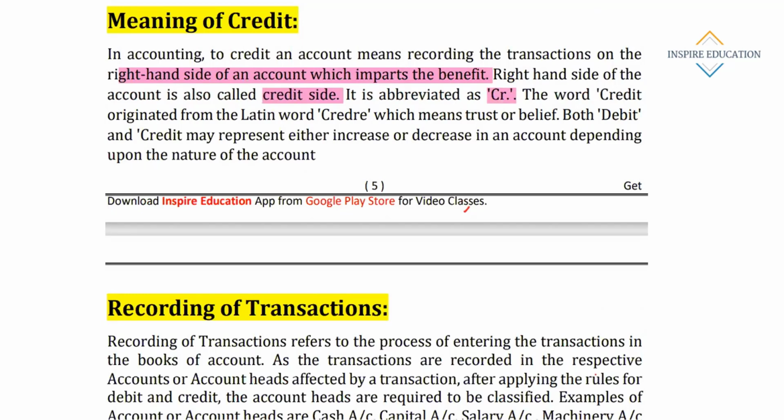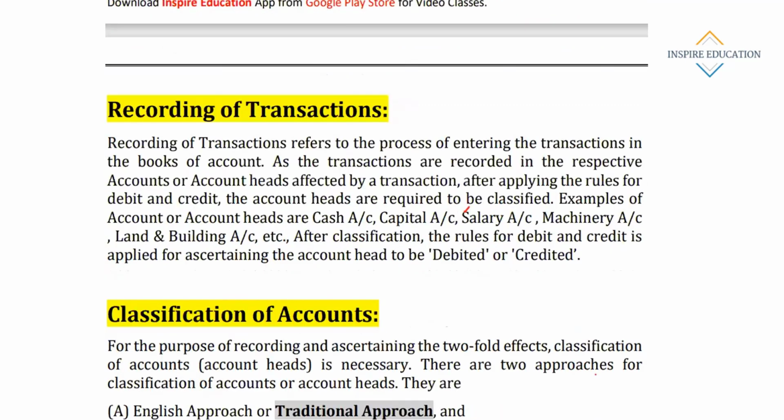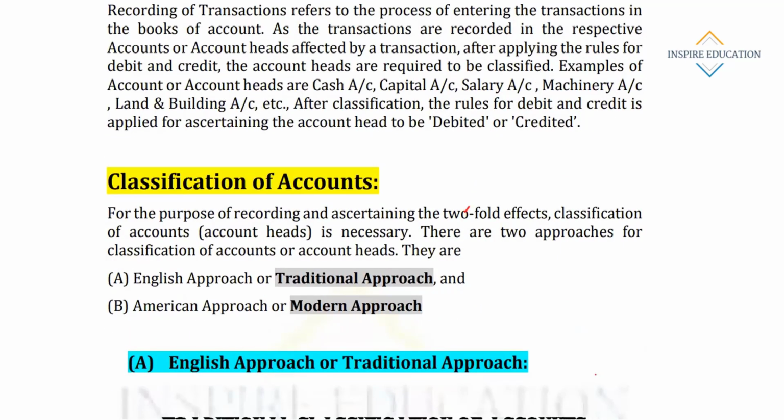The word credit originated from the Latin word credere, which means trust or belief. Both debit and credit may represent either an increase or decrease in amount, depending on the nature of the account.